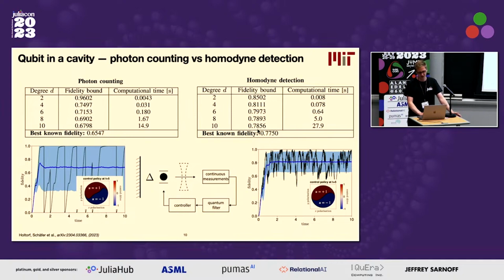And yeah, that's, of course, a strong statement if you go to your boss and say, I have a good controller. And the last point I want to make is that this is actually a computational proof that homodyne detection in this setup is strictly superior to photon counting, because we have a controller that achieves 77.5%, whereas with photon counting, we can at best hope to do something like 68%. And yeah, with that, I'd like to thank you.